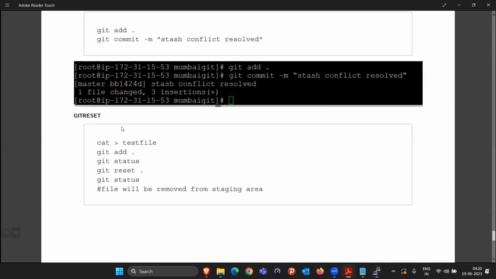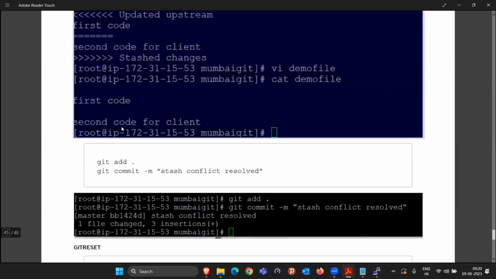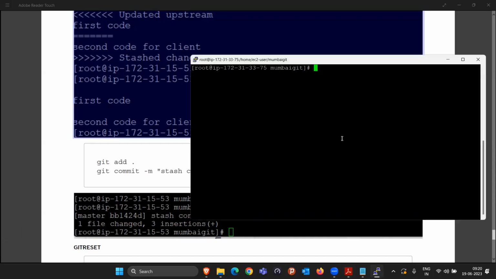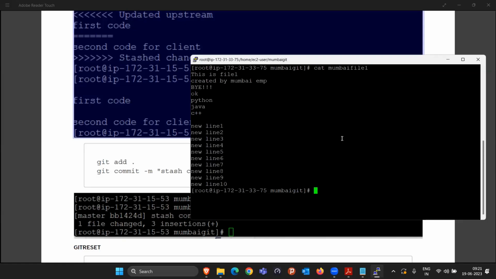Suppose we need to revert that stash commit. How can we revert? I mean, we did the 4 lines, right? No need to add those 4 lines. How can we revert that from stash? Okay, see, wait. You are saying this is the Mumbai file one, here we added the 10 lines, and we already committed it, right?